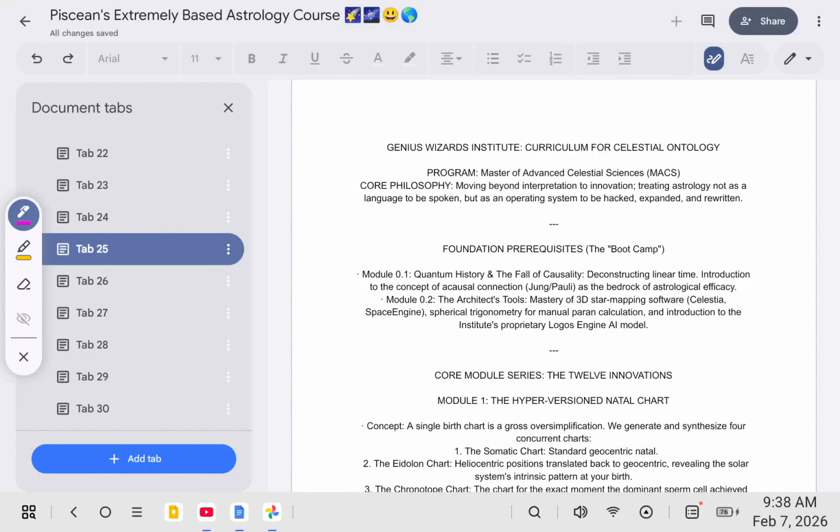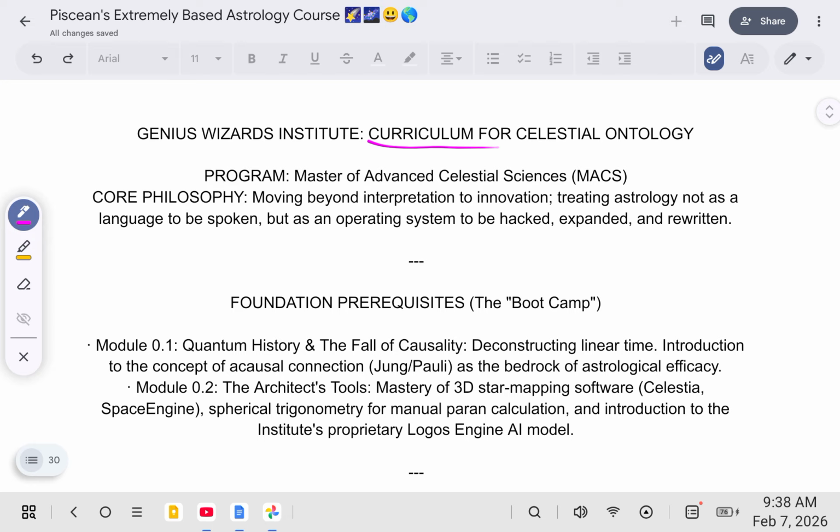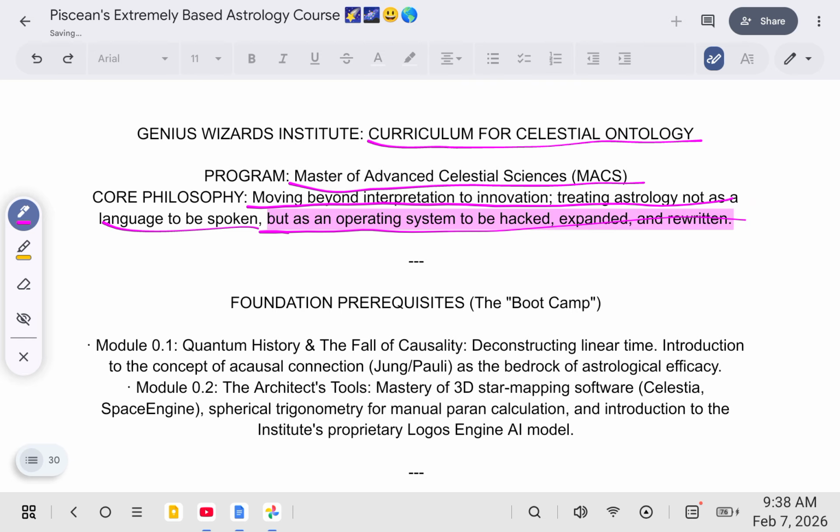Alright, curriculum for celestial ontology. This is the Master of Advanced Celestial Sciences, MACS. The core philosophy being moving beyond interpretation to innovation, treating astrology not as a language to be spoken, but as an operating system to be hacked, expanded, and rewritten.